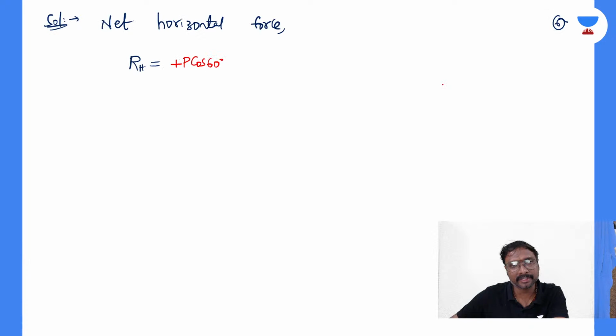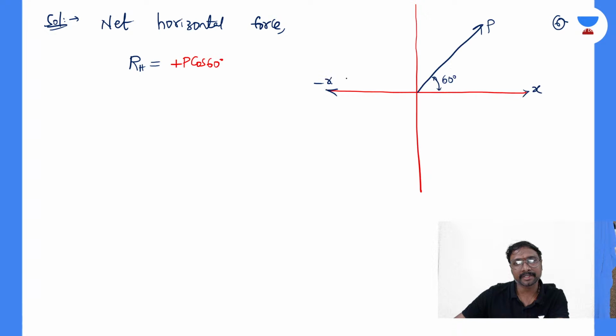First I'll draw these forces, that is better. This is your x-axis and this is your y-axis, positive x-axis and positive y-axis, right? So the force P is acting in which manner with respect to this x-axis? It is making a 60 degrees angle. This is your force P. This is 60 degrees with respect to the positive x-axis. This is the negative x-axis, this is the positive y-axis, and this is the negative y-axis, right?